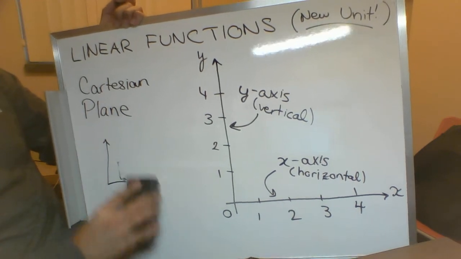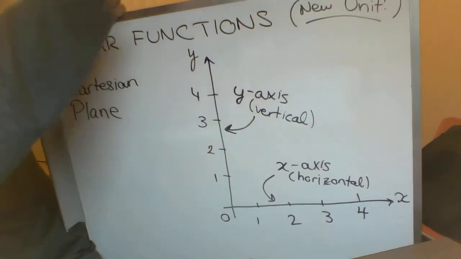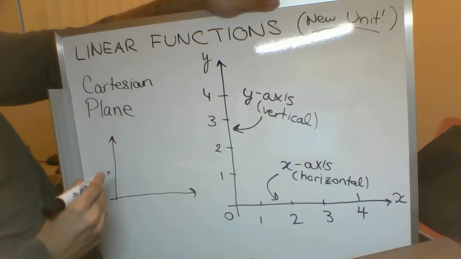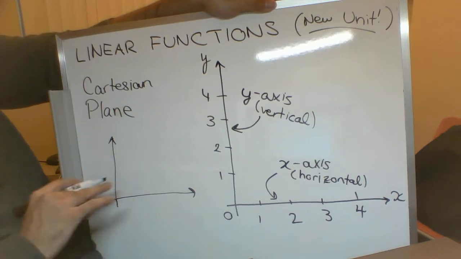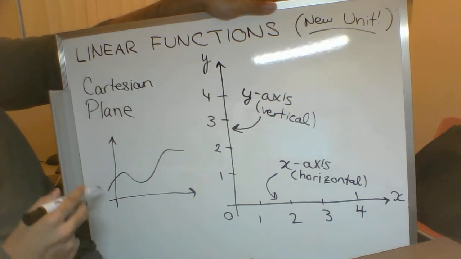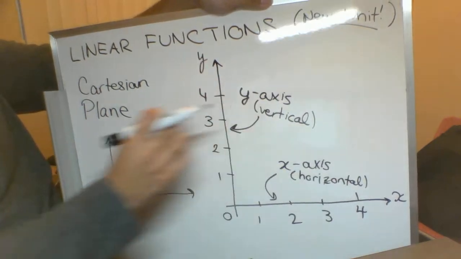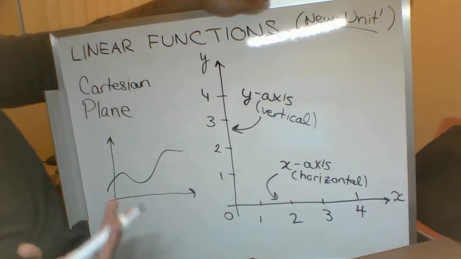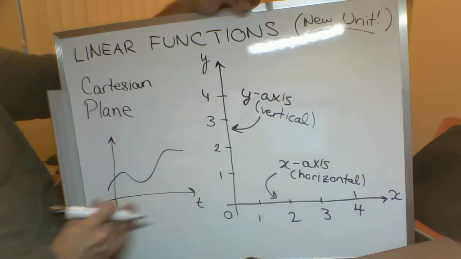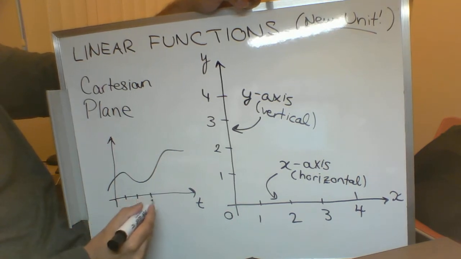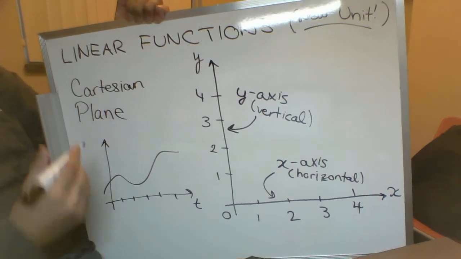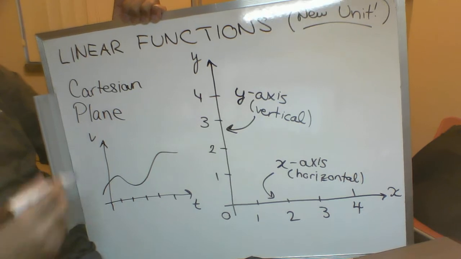But there's a different type of graph that we're going to be focusing on in this unit, and it looks different from the bar graph that I just drew. So the graphs that we're going to be focusing on are, you have your axes, and then you've got some wiggly line or straight line going through the space of the graph. So this wiggly line is supposed to represent something. So like for me in physics, you might have the passage of time. So you've got 0 seconds, 1 second, 2 seconds, 3 seconds, 4 seconds, 5 seconds, and then going up here you have something else, something that changes over time. So like your speed, which in physics we represent with a v.